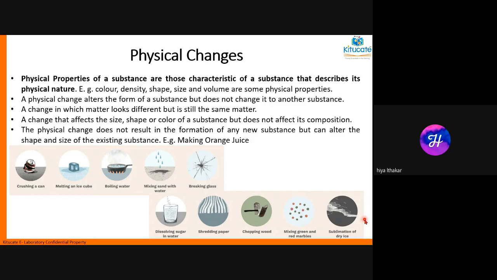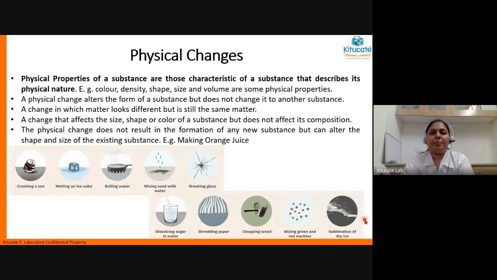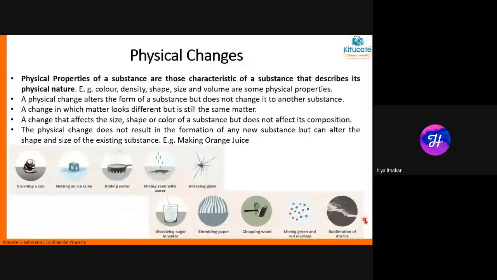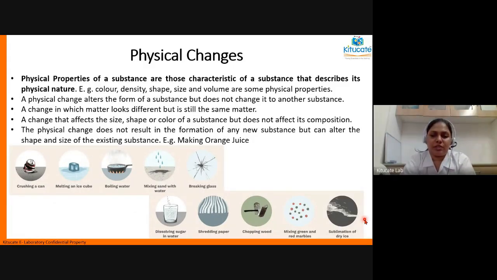Ma'am, sublimation is the change directly from a solid state to a vapor state. Can you give me some examples of products which sublime? Ma'am, naphthalene balls, camphor. Very good. So the sublimation of dry ice is like water changing into vapor or water changing into ice. All of these are physical changes.